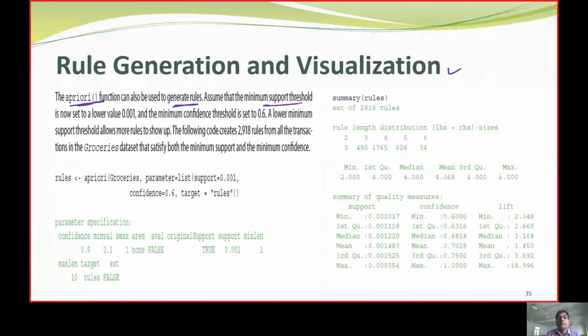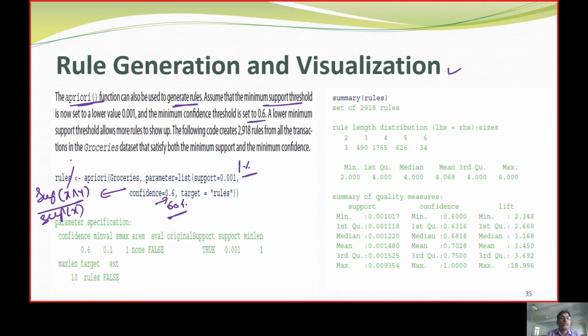Now we can assume the minimum support is set to 0.001, that is 1%, and the confidence threshold is set to 60%. What is confidence? Confidence is equal to support of x and y divided by support of x.